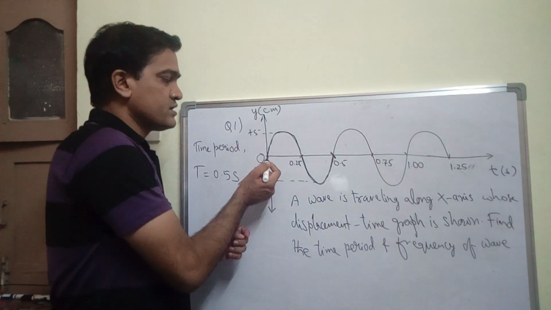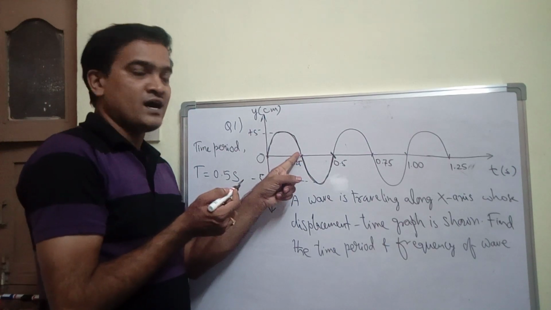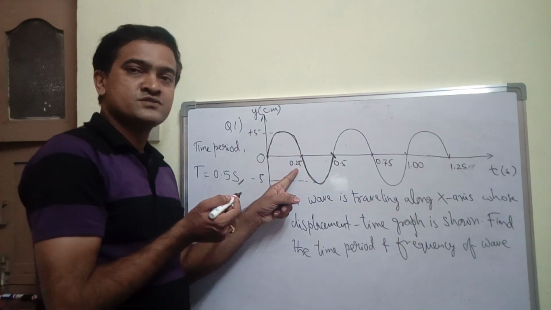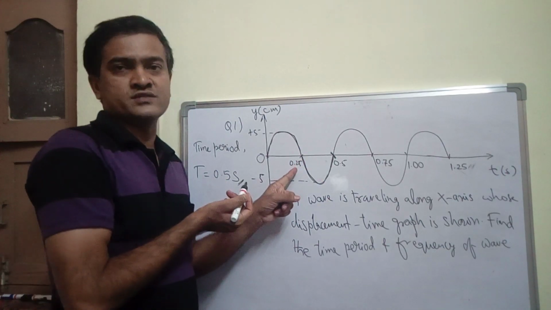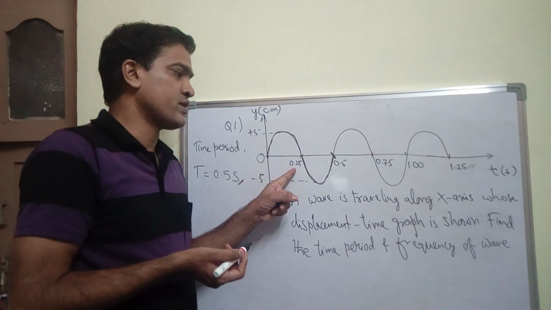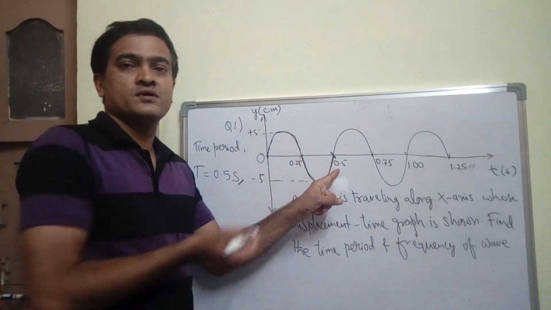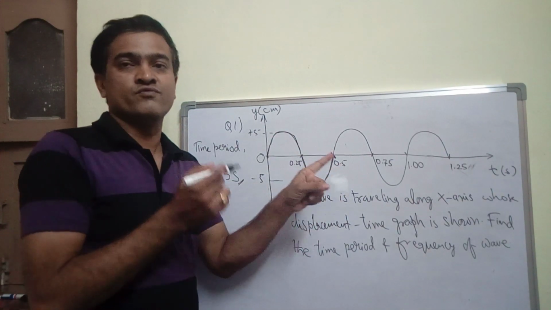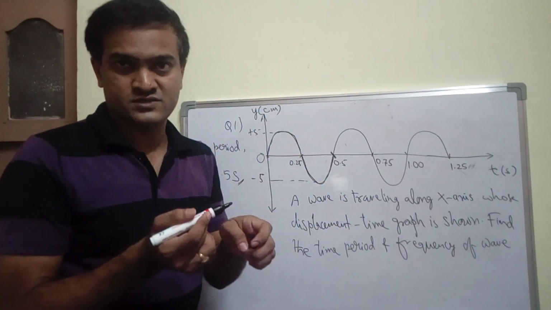The same. So here from 0 to 0.25, this is half the wavelength. At half the wavelength, the time is 0.25 seconds, that is T by 2 at this point. And this makes one complete wave where the total length is called the wavelength. For this wavelength, the time period is 0.5 seconds.